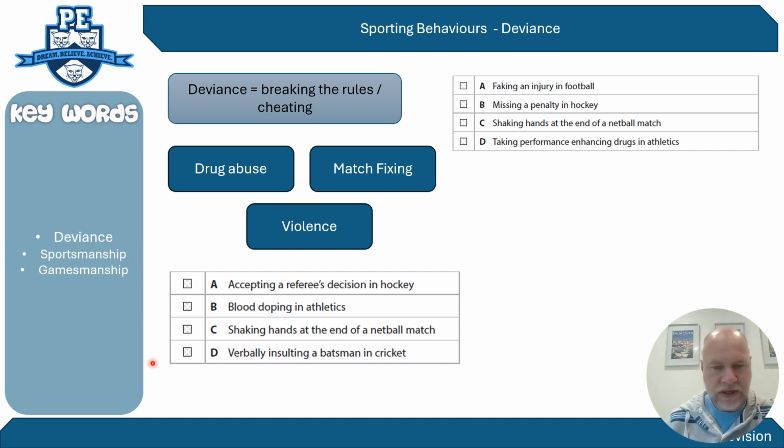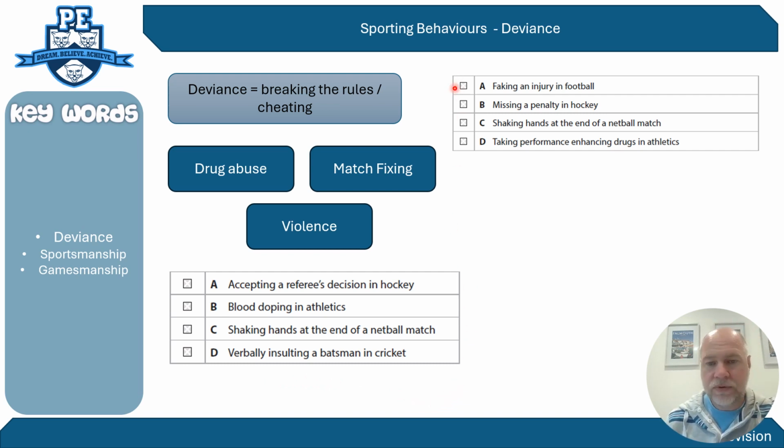So if we take this first one here, and it's always good to break these down and figure out if they're not deviants, what are they? So this point here, deviance would be the doping in athletics. The accepting referee's decision would be fair play. Shaking hands would be fair play. And verbally insulting a batsman in cricket is more gamesmanship.